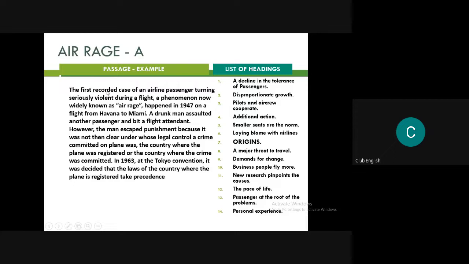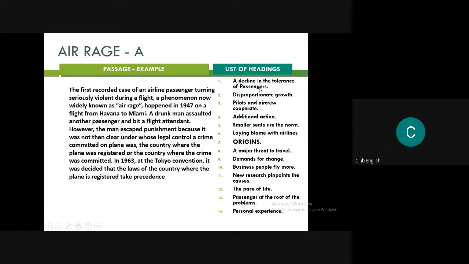As you can see, it is the first recorded case of an airline passenger seriously turning violent. So the first line itself says that it is the origin. It is actually the origin of air rage, which we are talking about, the first recorded case. We can get our answer in the very first line. What does seriously violent mean? Air rage, isn't it? When an airline passenger becomes seriously violent, that means air rage. So air rage happened for the first time in 1947. That's why origins would be the right answer.